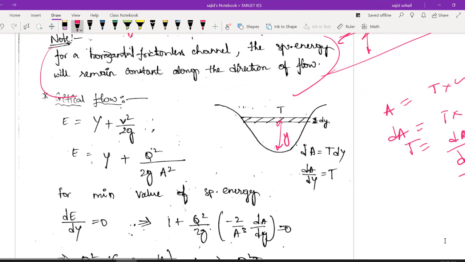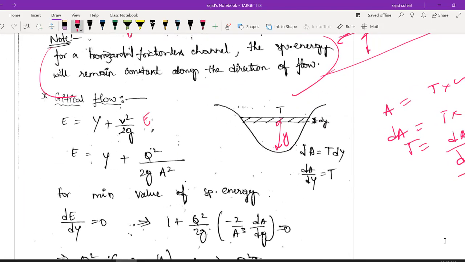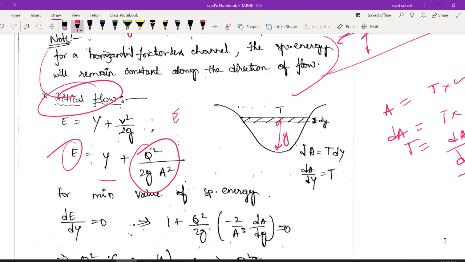So now let us go back to our equation. Specific energy, I know E is equal to Y plus V square by 2g, or I can write my V as Q by A, so I can write it as Y plus Q square by 2gA square. As simple as that, right? So for a critical flow, what should be your energy? Energy value should be minimum, right? Your E value should be minimum.